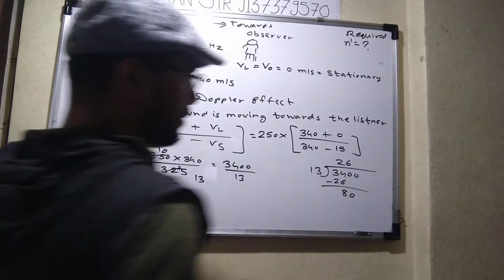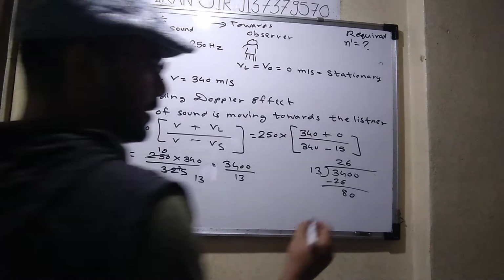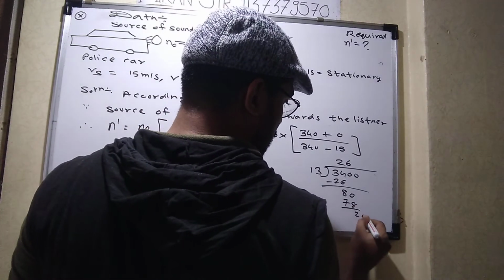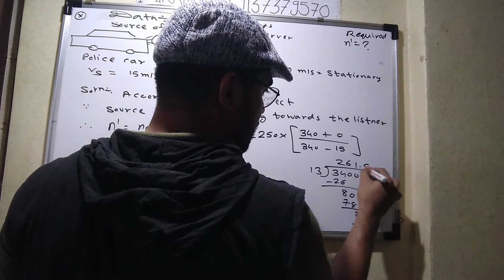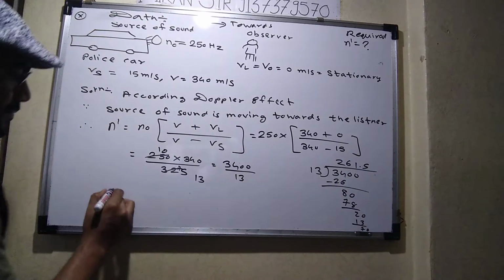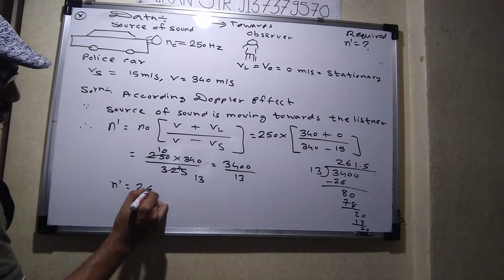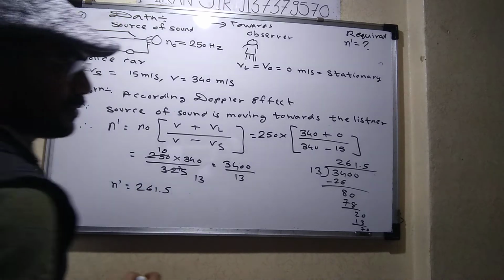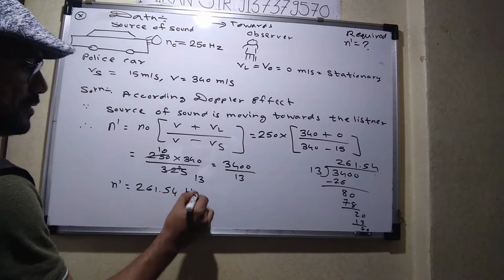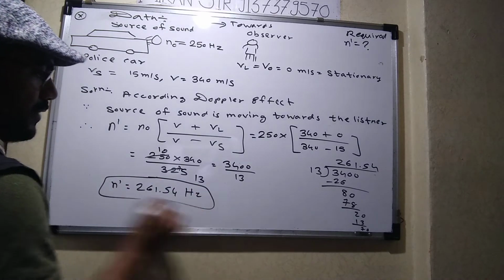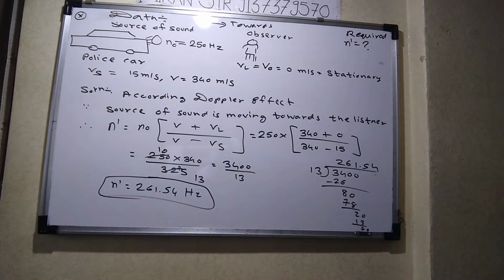The answer is 261.54. 13 ones are 13, 13 fives are 65. 261.54 what? Hertz. Everyone understood? Say yes or no. Yes, sir.